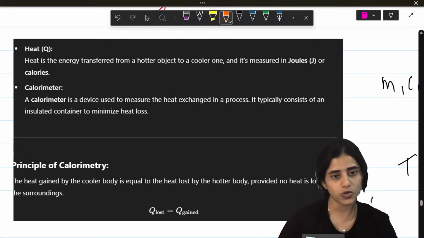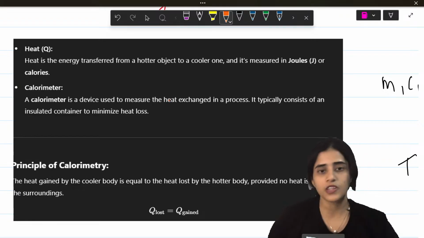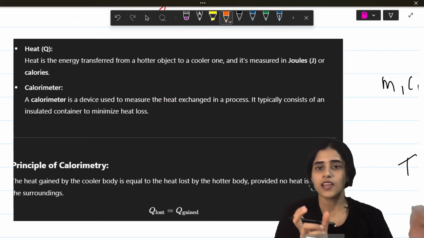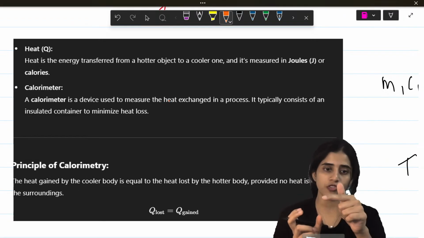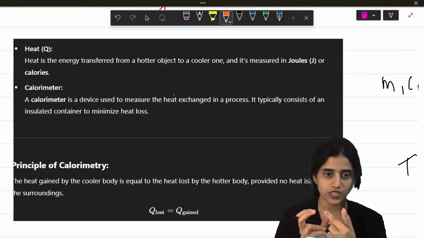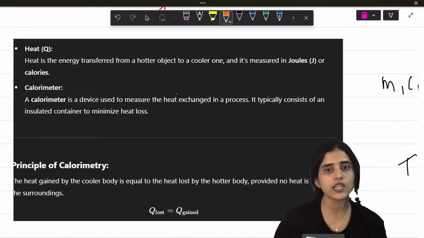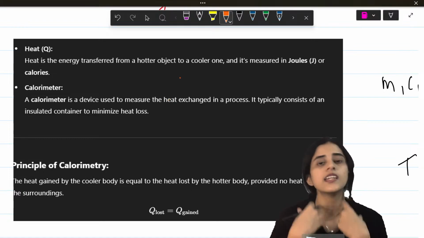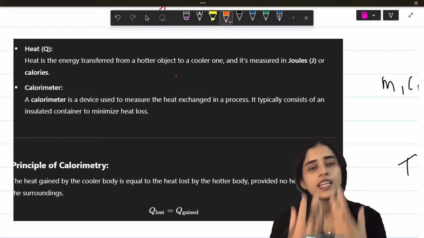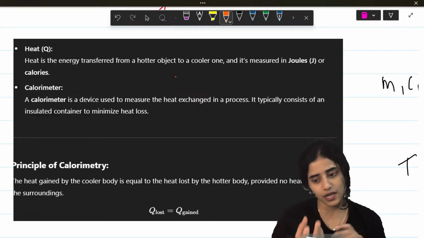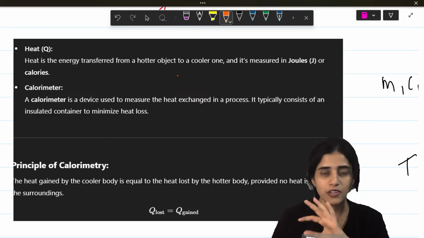What is it? Imagine you have a cup of coffee. All of the heat lost by the coffee is gained by the surrounding around it. If you have a cold body, the heat gained by the cold body is equal to the heat lost by the hot body, if there is nothing lost to the surrounding. My cup example is just a simple example, not the ideal example.